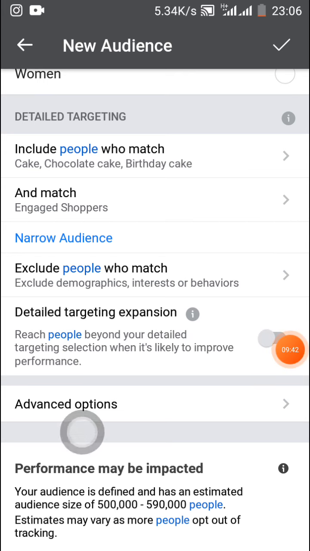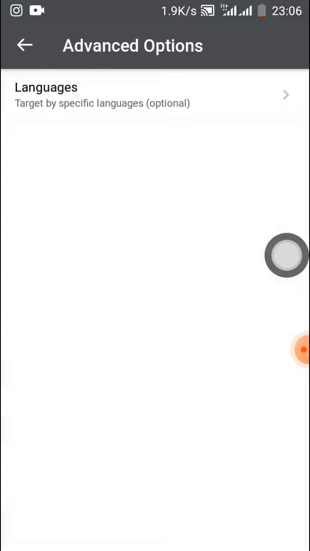Now here we have the advanced option, and if you look at it, it's based on languages. You can target specific languages, maybe you're promoting an ad in Hausa, Yoruba, or Igbo language, but that one is not really necessary. We are going to be promoting our ad with